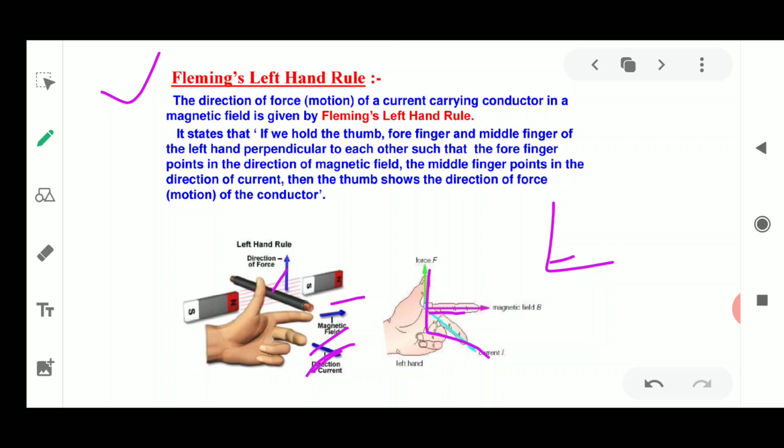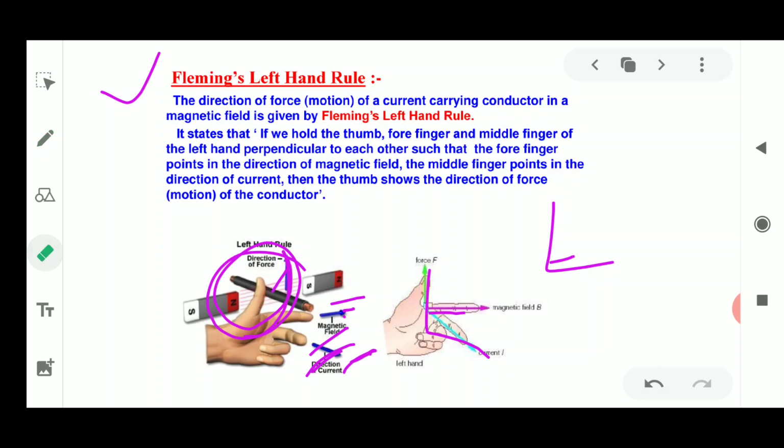If the forefinger points in the direction of the magnetic field, and the middle finger points in the direction of the current, then the left hand's thumb shows you the force acting on the current carrying conductor.